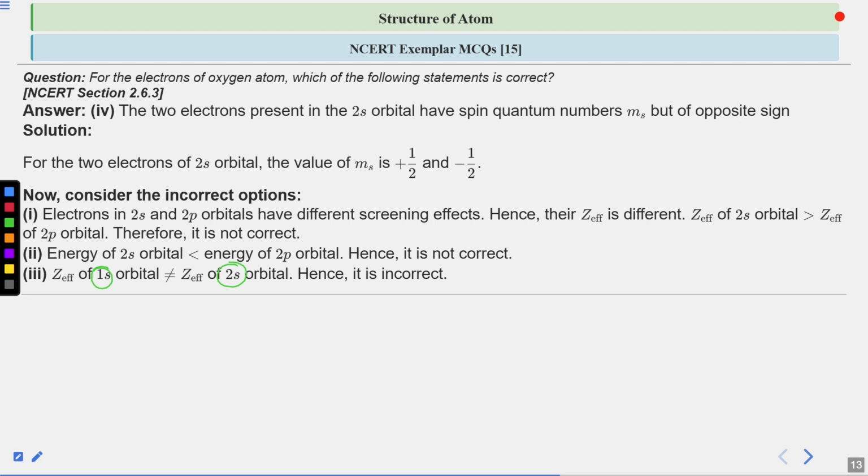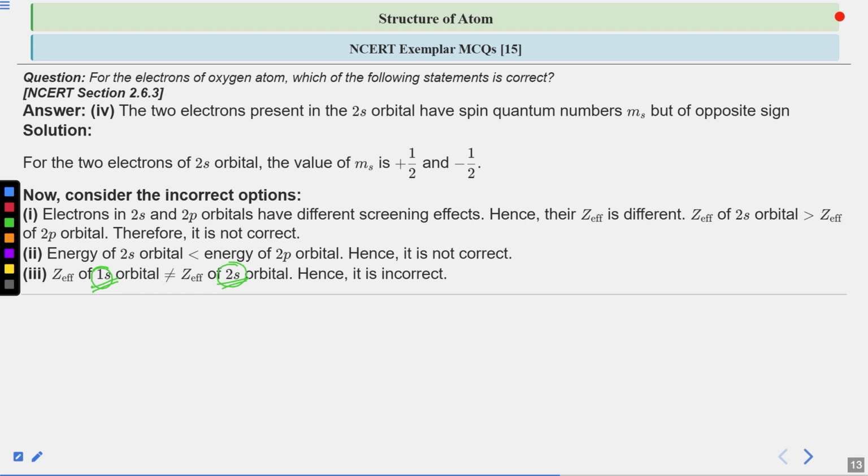As we go on increasing the value of principal quantum number, here from 1 to 2, its size increases. If the size of the orbit is increasing, the size of its orbital will also increase. Hence the Z effective for 1s will always be greater as compared to the Z effective of 2s.